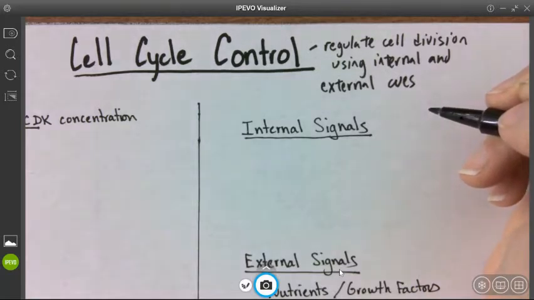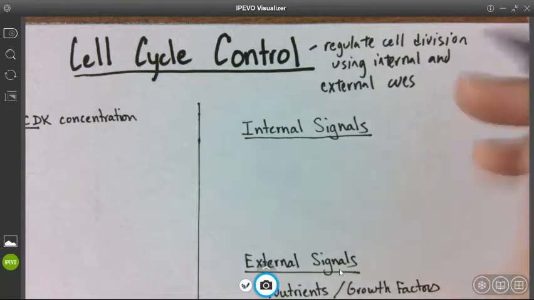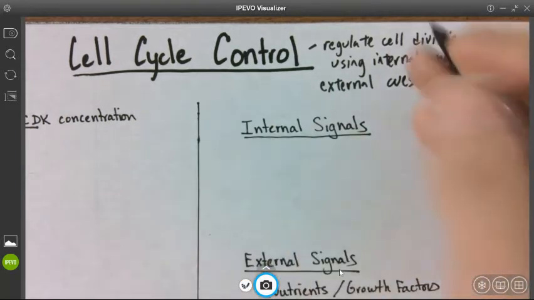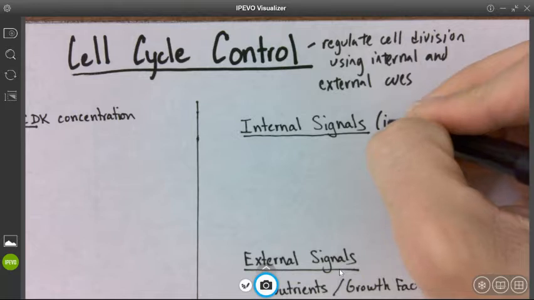When cells are dividing out of control, that can lead to tumors and cancer. When cells are not dividing enough, that can be a problem as well. So we're going to start by talking about the internal signals. These are signals inside the cell.